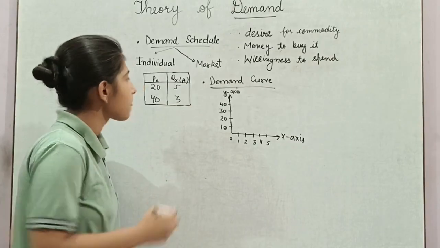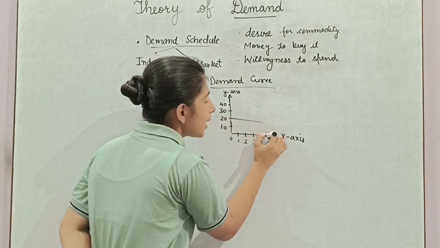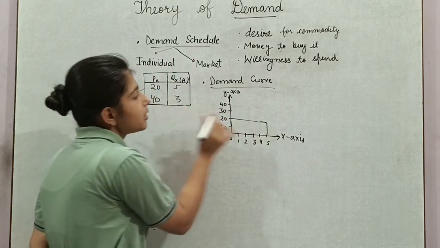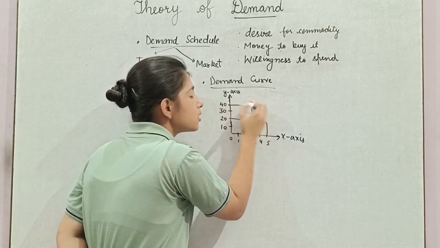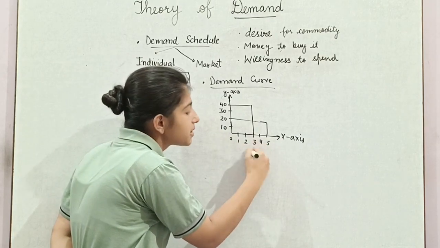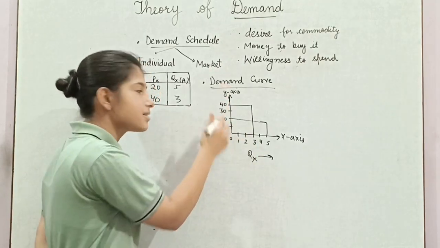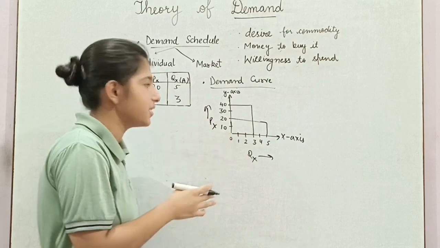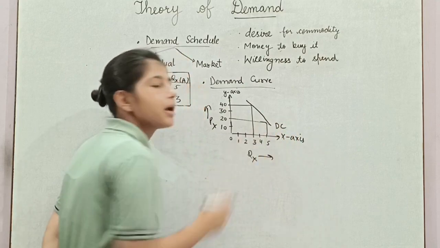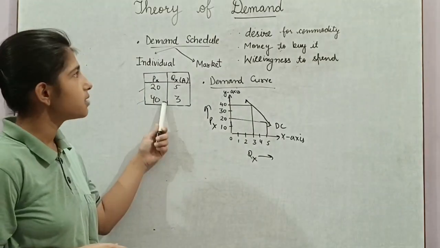Now, for example, when the price of commodity was 20 rupees, the consumer is willing to buy 5 units of a commodity. And when price gets 40 rupees, the consumer is willing to buy only 3 units. So as you can see from the graph, the x-axis is used to represent quantity of the commodity or the units of the commodity, whereas y-axis is used to denote price of the commodity. And when you join these 2 points, this is known as demand curve. So this was about demand schedule and demand.